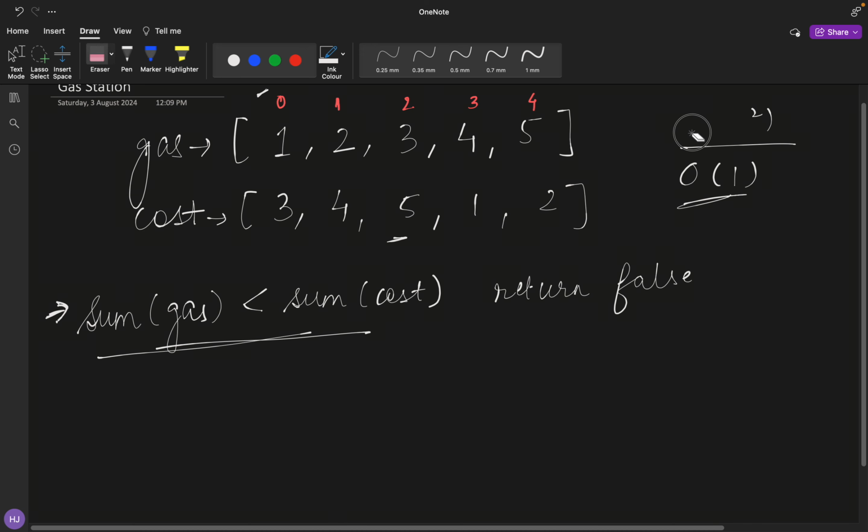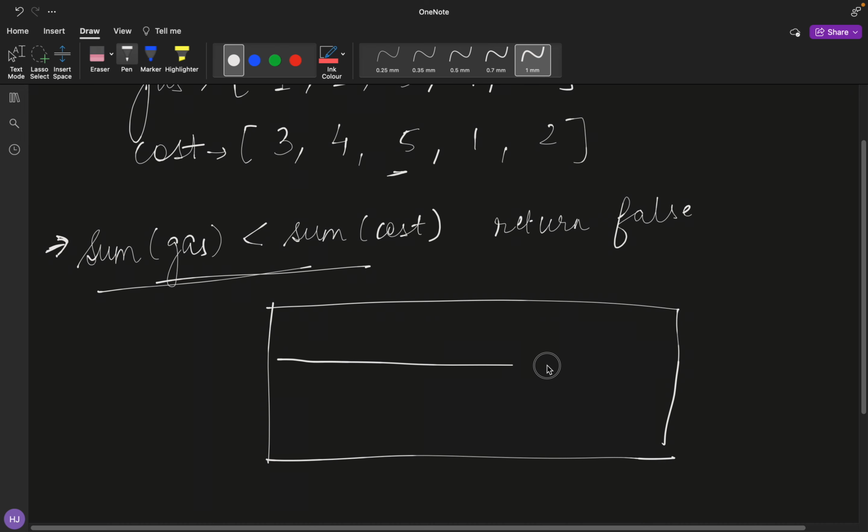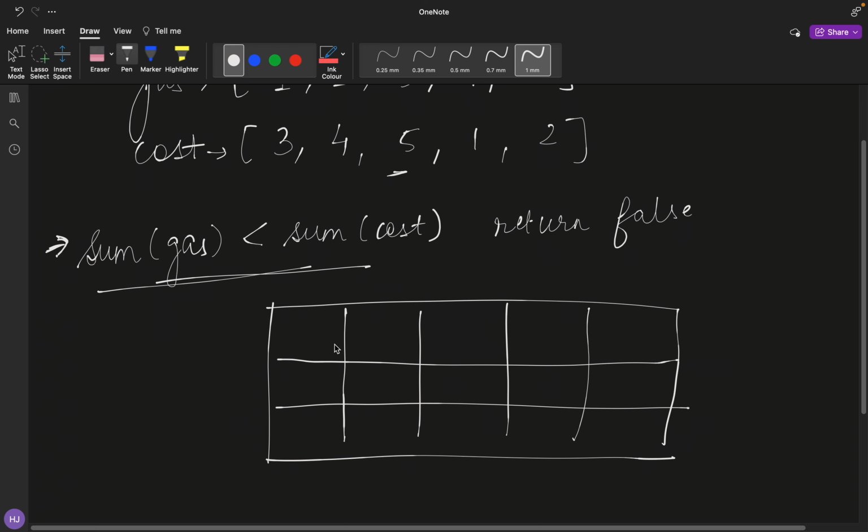So let's try to compute something like this, so let me jot down a matrix. 1, 2, 3, 4, 5, and 3, 4, 5, 1, 2. This is my gas, this is my cost, and this would be my difference.